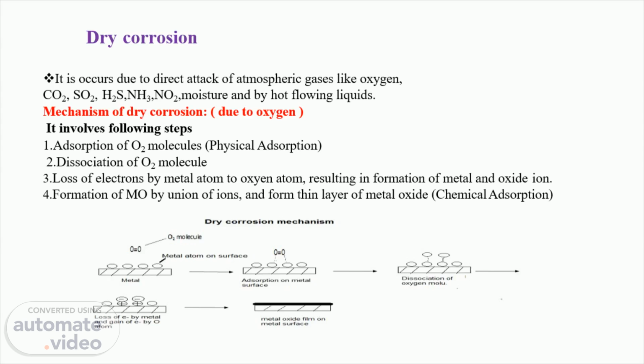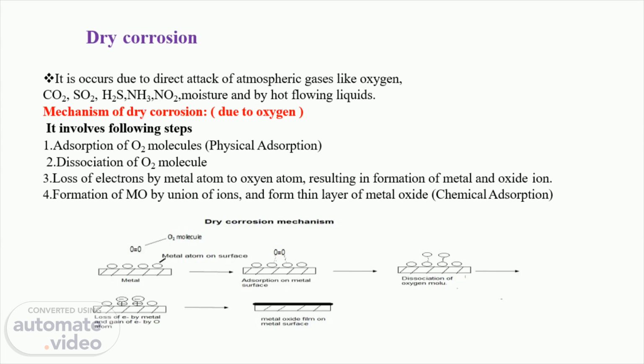So if you see here, this indicates the metal. On the metallic surface, we have the metal atoms, and this is the oxygen molecule. As per the steps, the first step is the adsorption of the oxygen molecule. So this oxygen gets adsorbed on the metallic surface. After adsorption, that oxygen molecule gets dissociated.